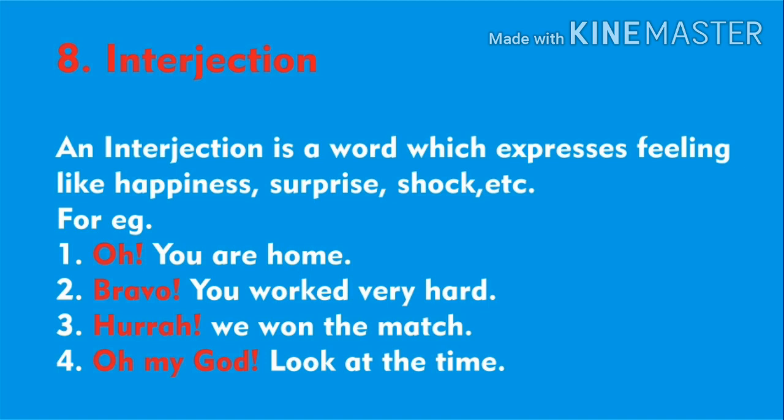Oh is a word that expresses feeling like surprise. So oh is the interjection. Second sentence, bravo, you worked very hard. Bravo means very good. So that is also a feeling. So bravo is an interjection.